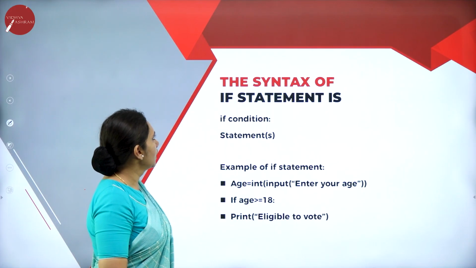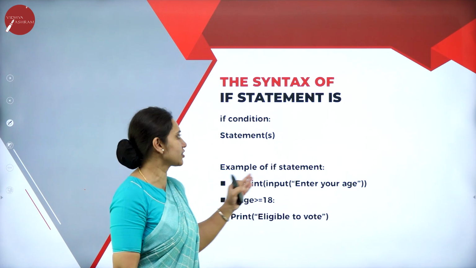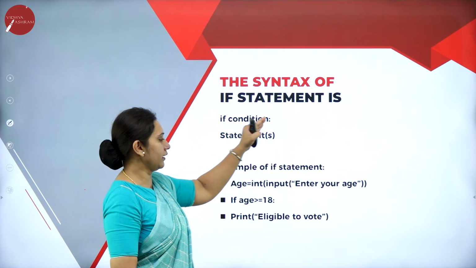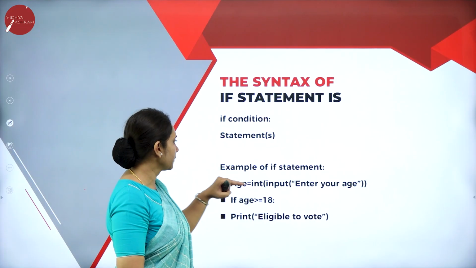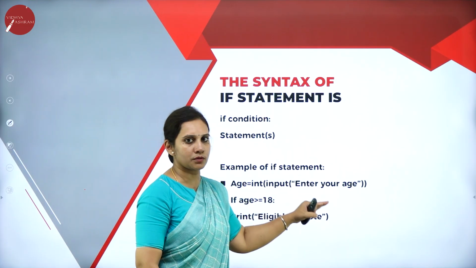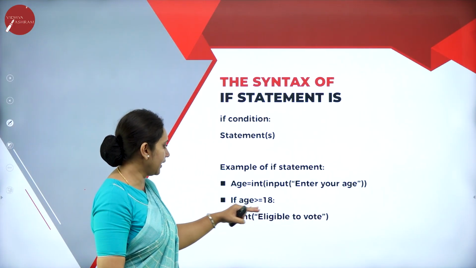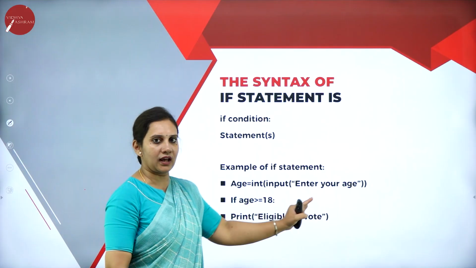So next, we will see the syntax of the if statement, that is a selection statement. If condition is the syntax, then the statement we give here. The example I have taken is about who is eligible to vote or not eligible to vote. This is one if construct I have taken.